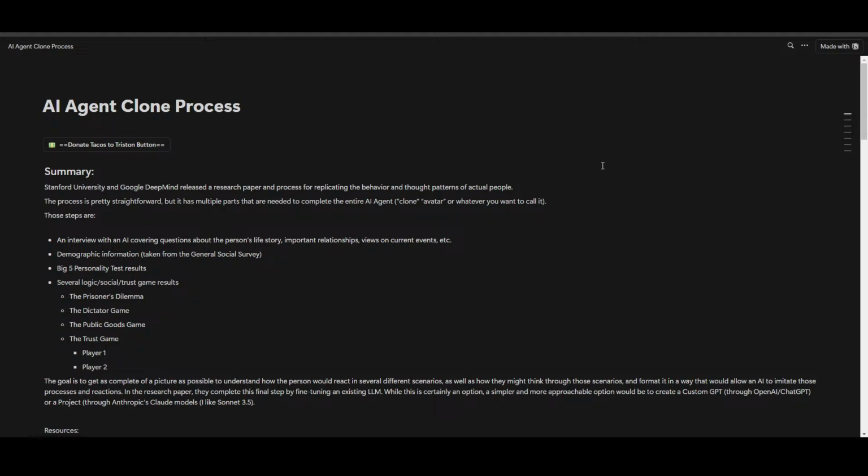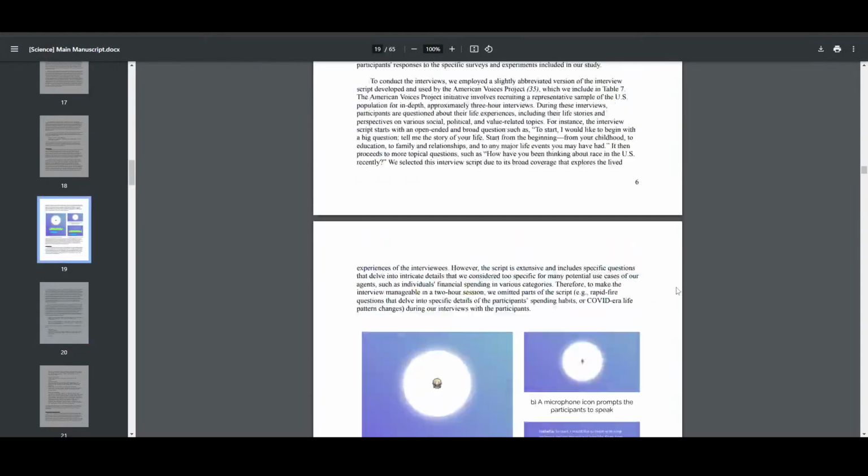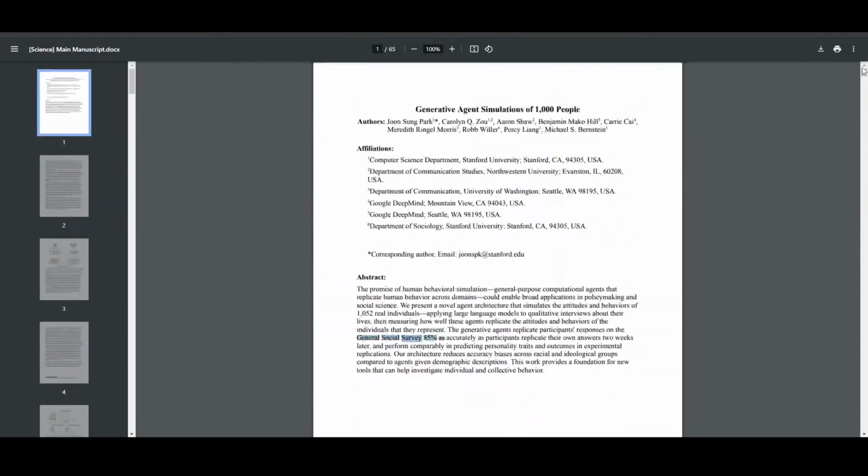So, let me explain really quick what it is that we're going to do today. Google has released a really interesting research paper on how they were able to clone the personalities of 1,052 people. And it's this right here. It's 65 pages long. And it's really interesting, and it has a lot of really interesting applications. But it's a little long, it's a little complicated, it's a little technical.